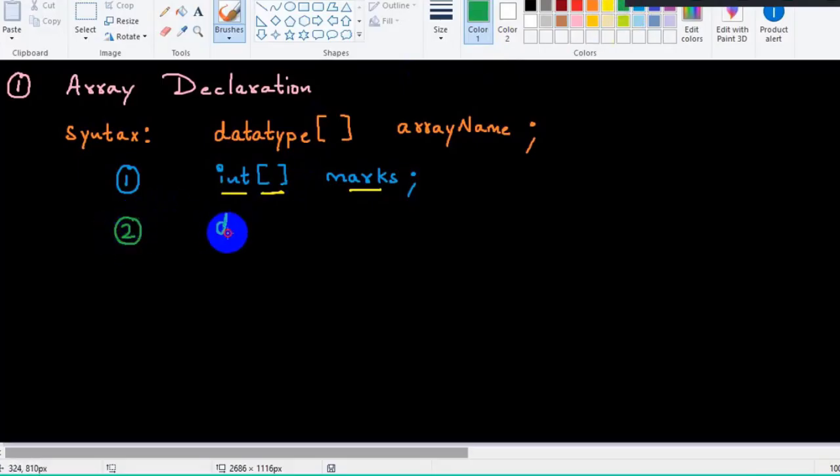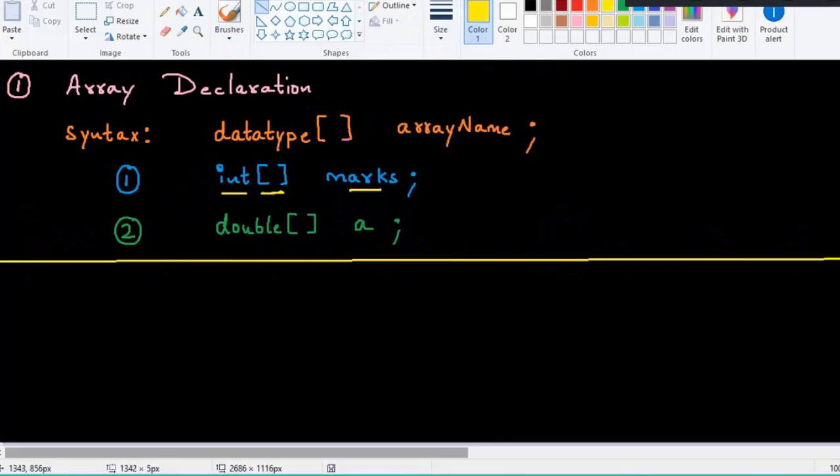Double array. How will you create a double array? If you don't write these brackets here, it's not an array. Double array, and you give the array name. Array name is A. You can give any array name, so I'll just give it as A here. Now we are done with array declaration. This is how we are supposed to declare an array.